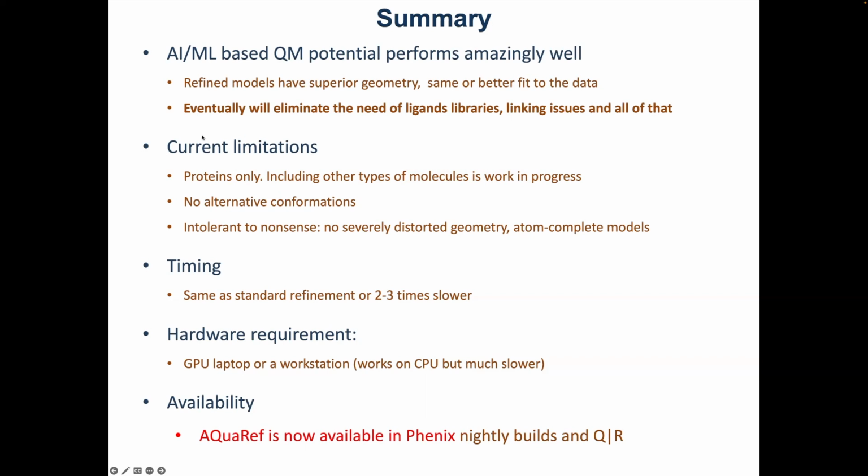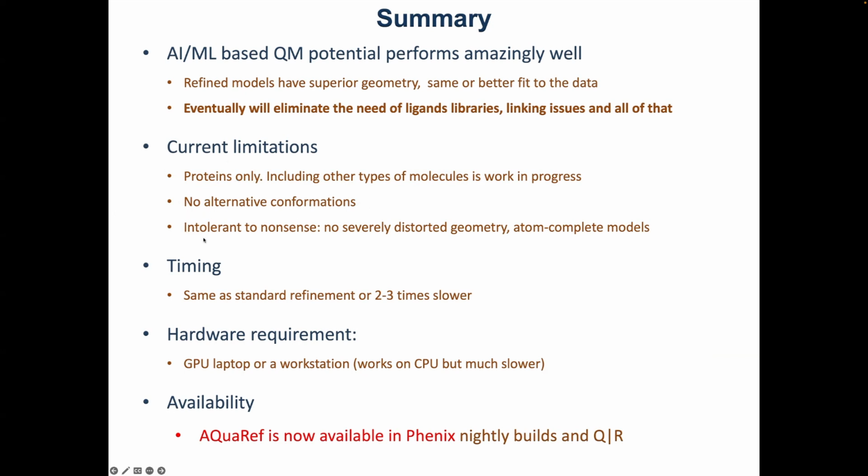Current limitations, and this is probably the most important part. This is protein only so far. Adding ligands and metals is work in progress. Protein only doesn't mean your input PDB file must have only proteins. It's just that the calculations will be performed only for proteins, and your ligands will be frozen in these calculations. So no alternative conformations. Again, this is a hefty limitation for high-resolution X-ray structures because we always have alternative conformations.